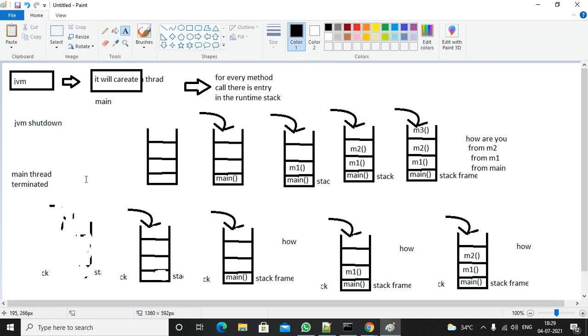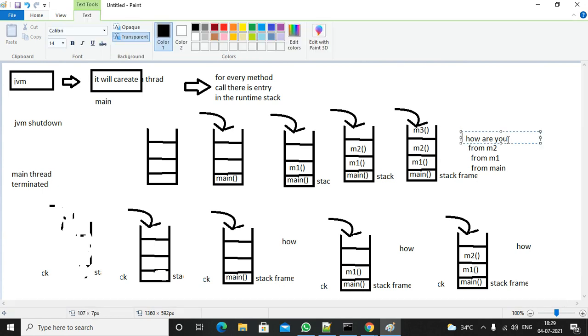Right. So in this way the execution process will be there. First the JVM will start, then it will create a thread. The thread name is main thread. The main thread will create a runtime stack. For every method call, there is an entry in this stack. First it is calling the main method. From the main method, it is calling M1, M1 to M2, M2 to M3. From M3, you have a statement, how are you? How are you is printed. After that, in M3 nothing is there. So M3 will be removed from the stack and it will go to M2. So M2 will be executed.